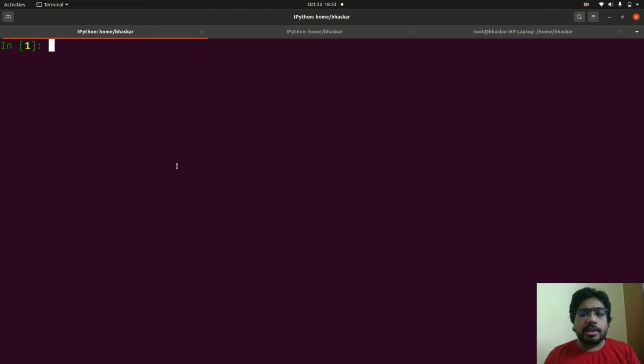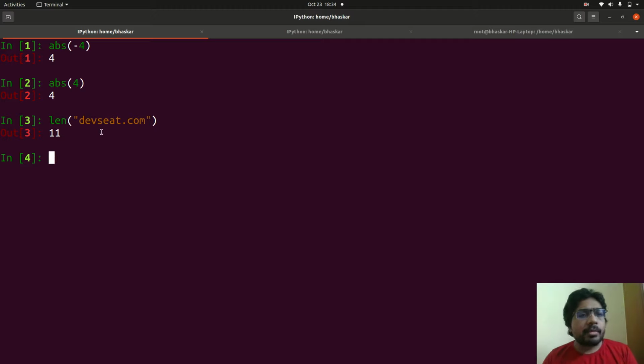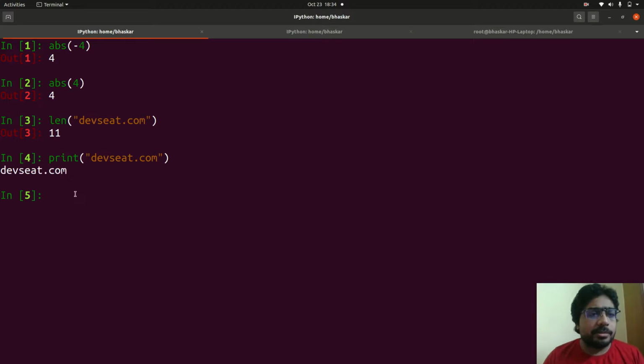We can write custom functions in Python, but Python has many built-in functions that you can use without importing anything. For example, if you want to get the absolute value of a number, you can use abs. abs of 4 or -4 returns 4, because the absolute value of -4 or 4 is 4. If you want to get the length of a string, then you can use len of the string, which will print the number of characters in that string. Or if you want to print something, you can use print, and then that will print the string.